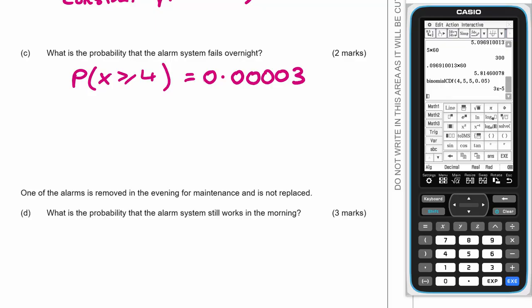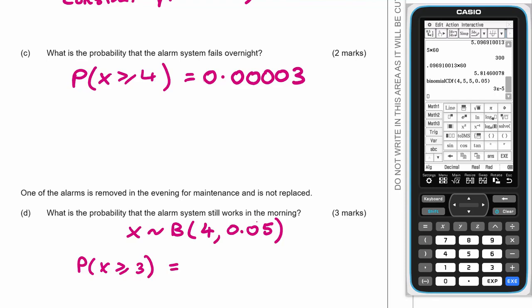One of the alarms is removed in the evening for maintenance and is not replaced. What is the probability the alarm system still works in the morning? So now we've got a different binomial with 4 alarms, and let's assume the probability is the same since we're told nothing different. So this time we're going to need 3 or more to fail.